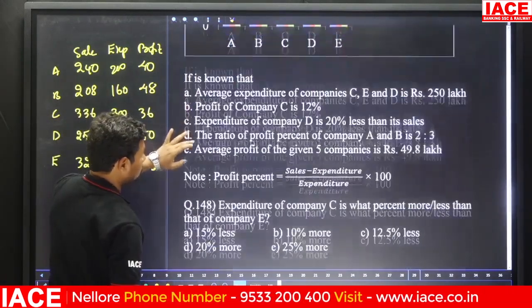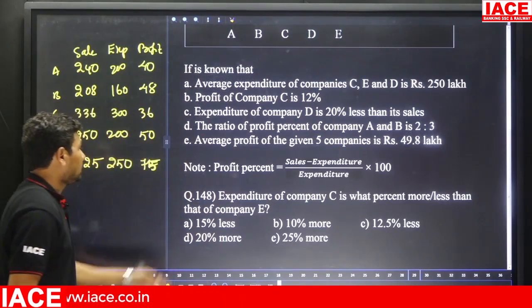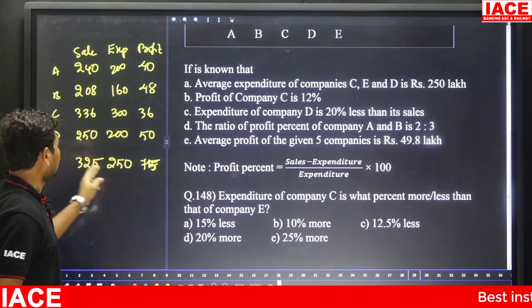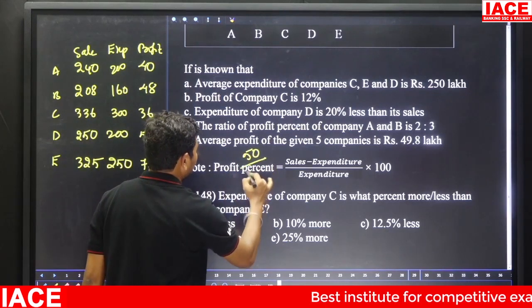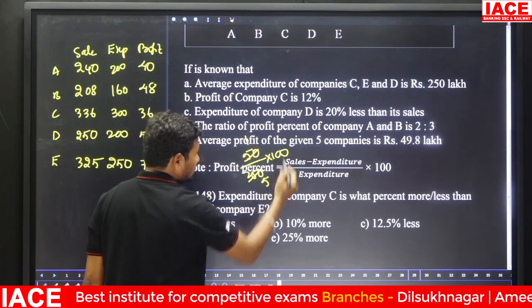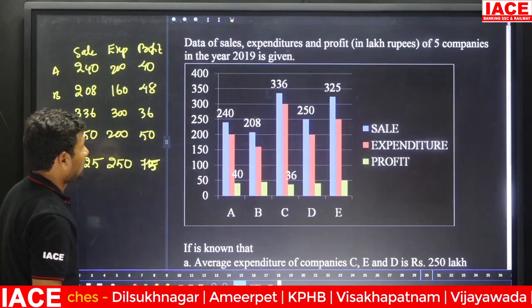Next one. Expenditure of company C is what percentage more or less than that of company E? Expenditure of company C is 300 and company E is 250. 250 became 300 means how much increment? 50 rupees increment. Comparing to 250, we need percentage, multiply with 100. It is how much percentage more? 20% more. Option D is correct. Next.